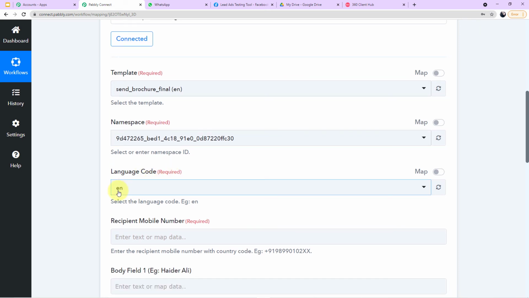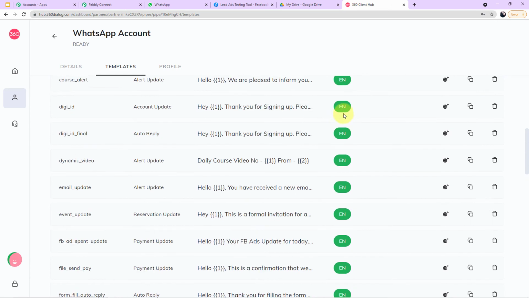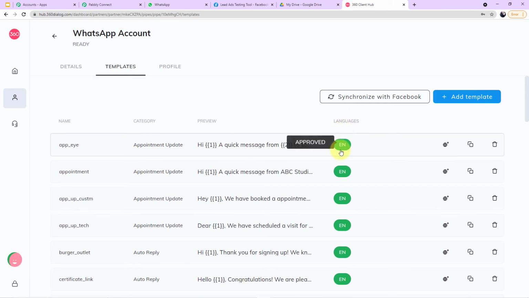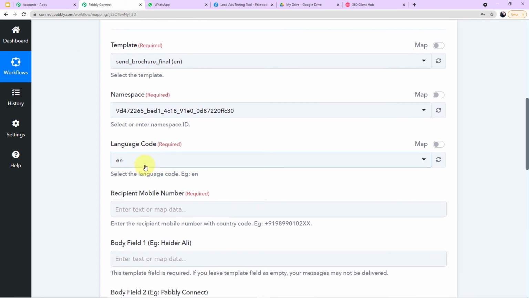Now here it is written EN. Guys, EN stands for English. Let me show it to you. Here at my 360 dialog account, under the language section, it is written EN, EN, EN. So this is showing us that the body of the SMS in all the templates is in English. EN stands for English. So this language code field will be automatically filled up. You need not do anything under the namespace field and the language code field.